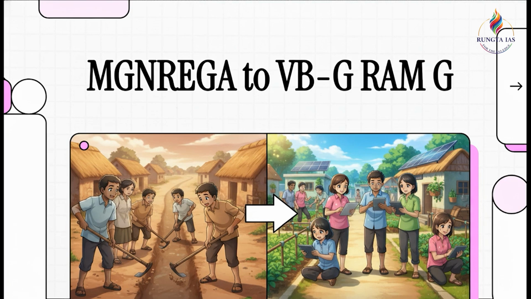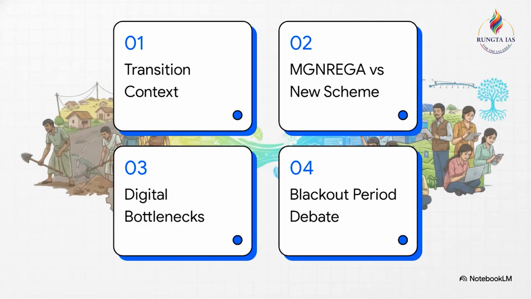Today, we're going to decode a truly monumental shift in rural governance. We're looking at the transition from MGNREGA to the new VBGRAMG legislation. Make a note of this, guys, because it is an absolutely critical topic for your General Studies Paper 2 mains preparation. Please note this structure for your answer writing.